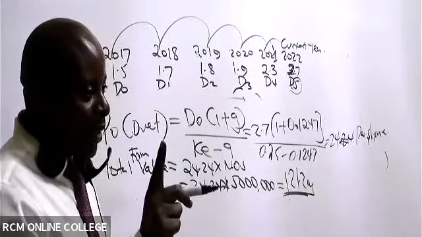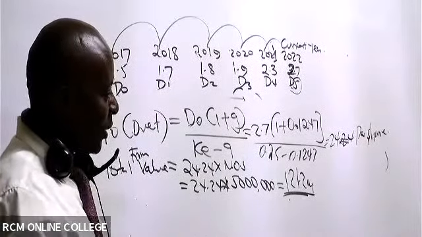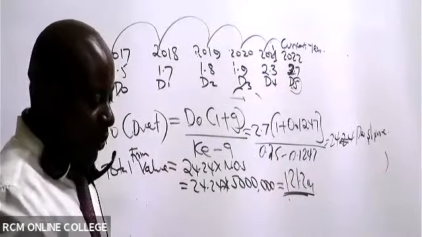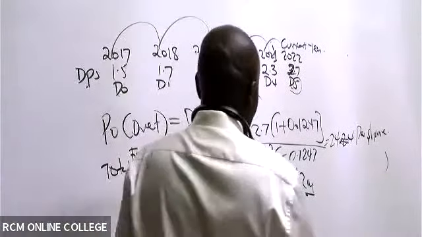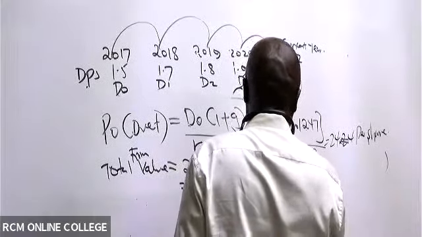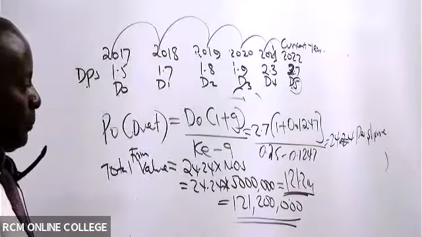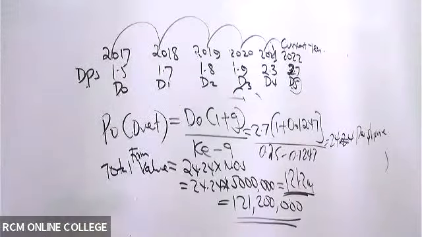I would rather you write it in full. 121, comma 200,000. Good question. Write it in full. This one here will be 121,200,000 Kenya shillings. Thank you for asking that question. All right.